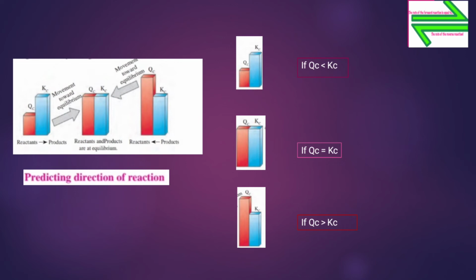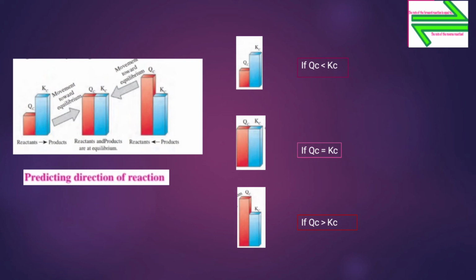Now students, see the side chart which has been made. Just concentrate over there and see the difference which is given. Here I have divided it into three parts so that you can clearly understand the point. Now see the first one. If Qc is less than Kc, then the reaction will proceed from left to right in the forward direction, generating more product to attain the equilibrium.